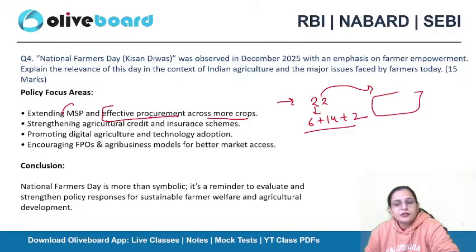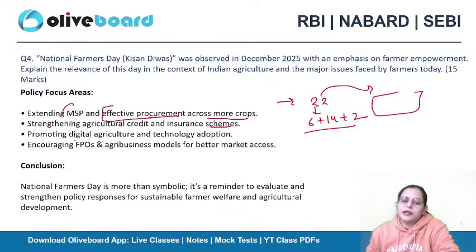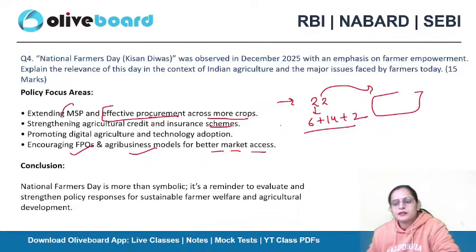Strengthening the agriculture credit and insurance schemes, like farmers can have the Kisan Credit Cards, the Modified Interest Subvention Scheme, and insurance schemes as well. So we can strengthen them. Promoting digital agriculture and technology adoption, encouraging farmer producer organizations and agribusiness models for better market access. So these are some focus areas we can work upon.